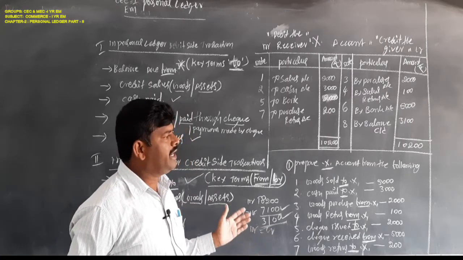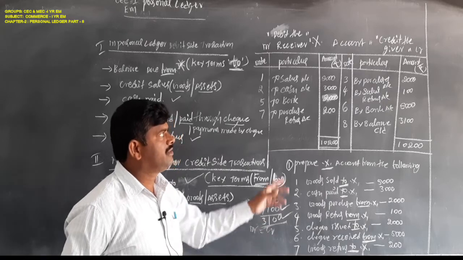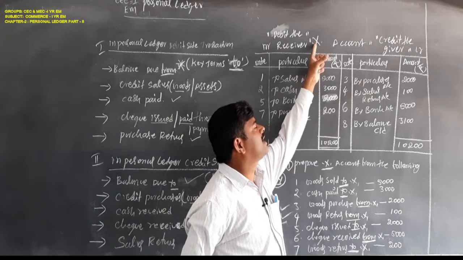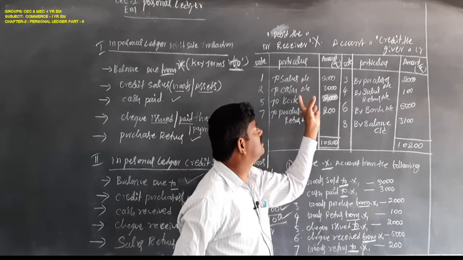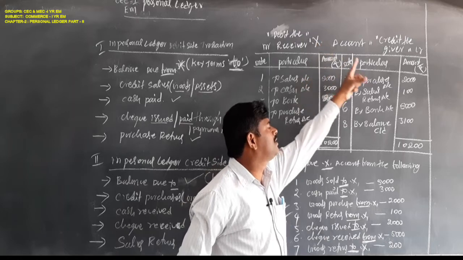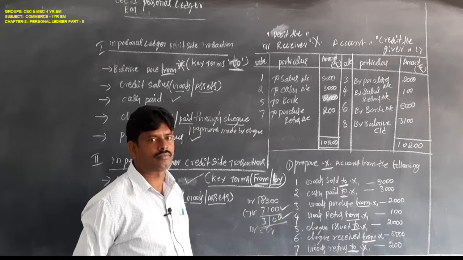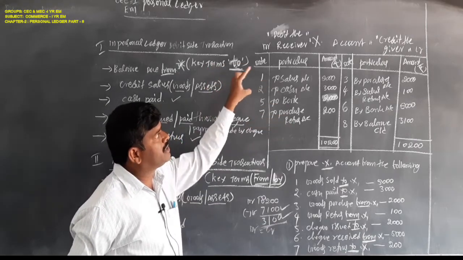We are preparing the X account: if X is the receiver, the transaction is recorded this side; if X is the giver, it is recorded this side. Remember one thing. This is the way to prepare personal accounts.